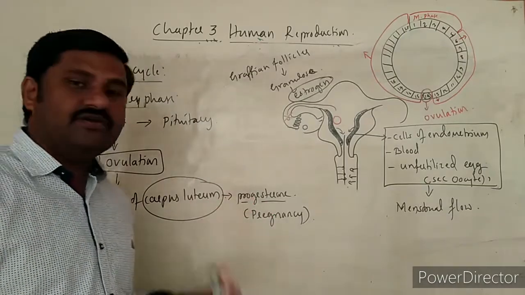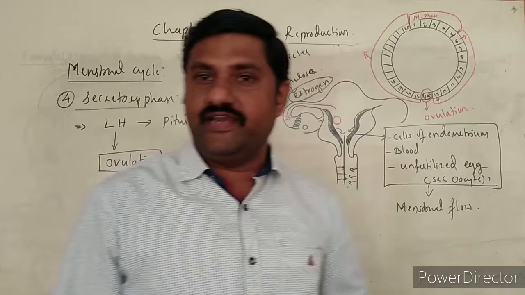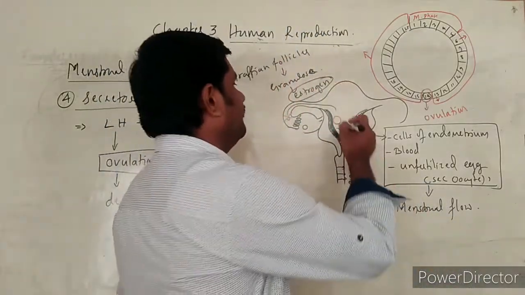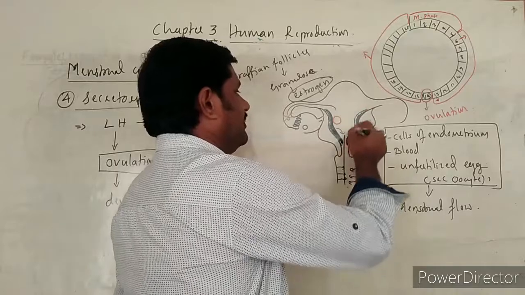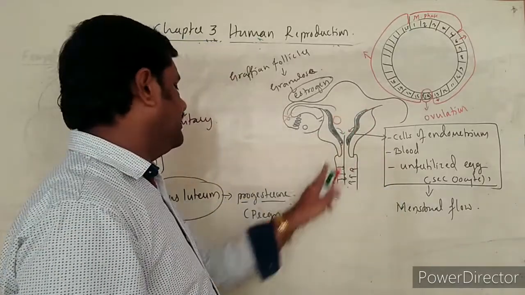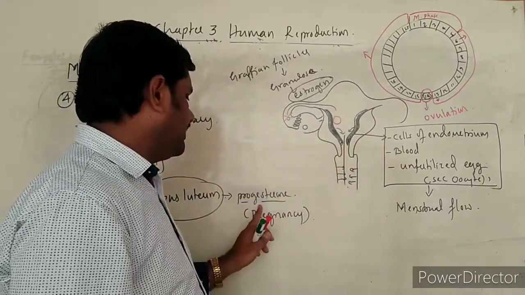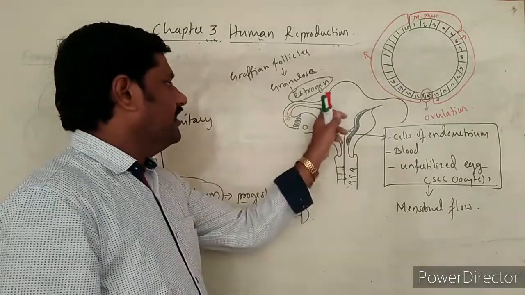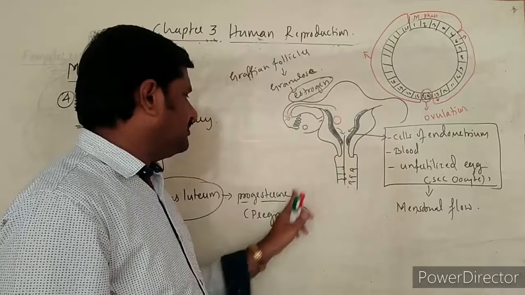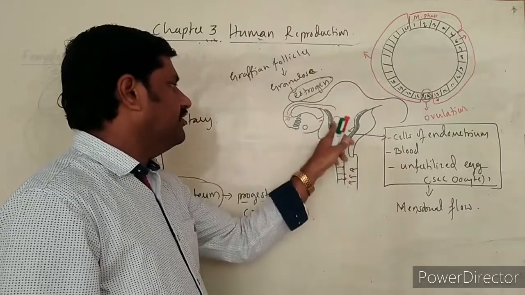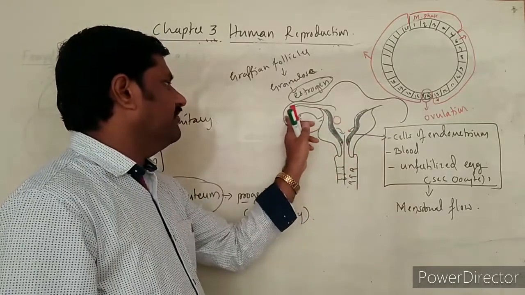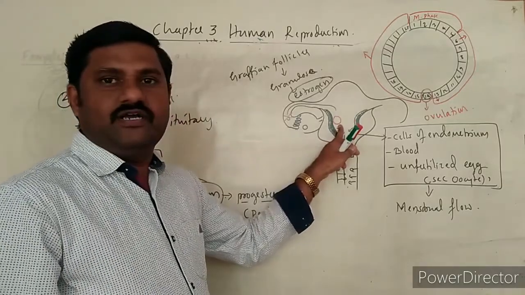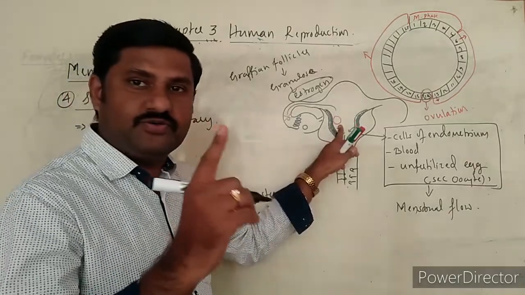When progesterone starts to be secreted, the endometrial wall is maintained by the progesterone hormone, and this endometrial wall is helpful for implantation. Implantation of what? Implantation of the blastocyst.